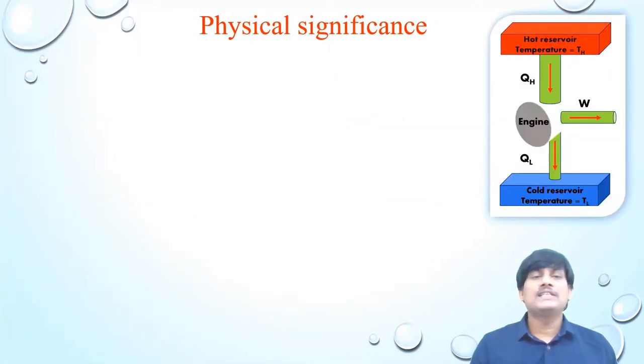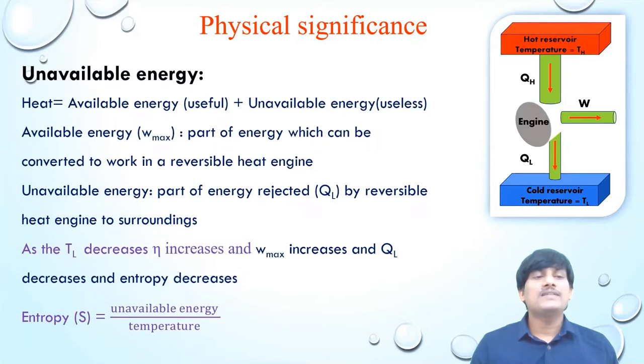The next physical significance is that it measures unavailable energy. Okay, what is unavailable energy? Suppose you take heat, it can be converted into work. So heat can be written as available energy or useful energy, plus unavailable energy or useless energy.